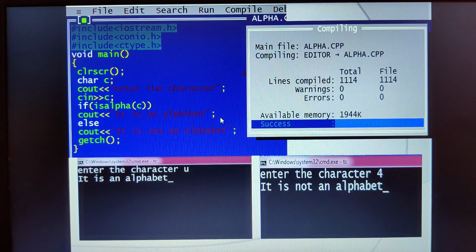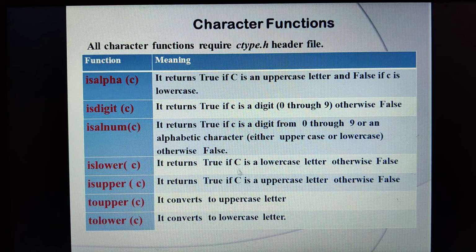These programs are not there for your examination, just for your understanding purpose they have been demonstrated. The only thing is you should know this particular table.